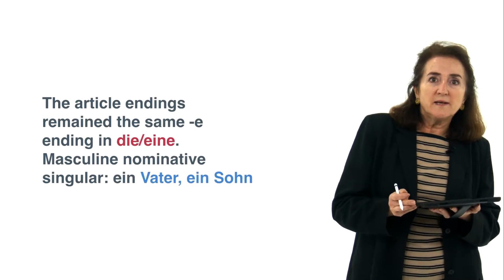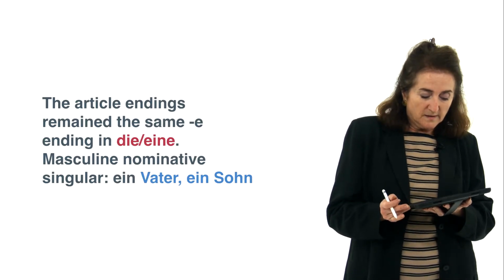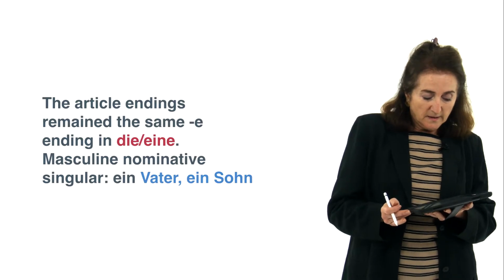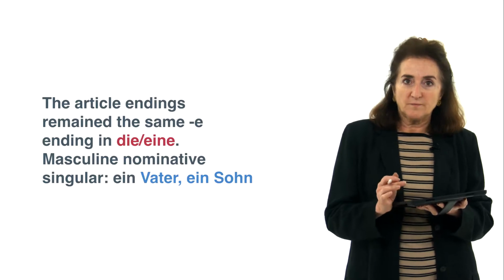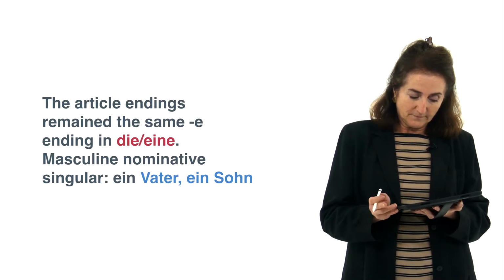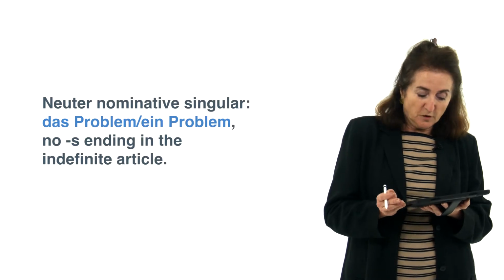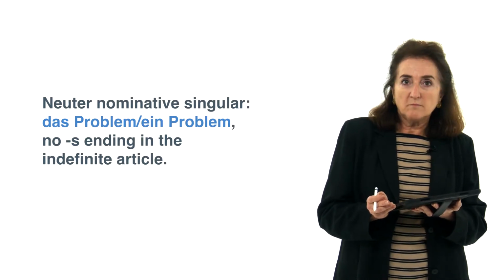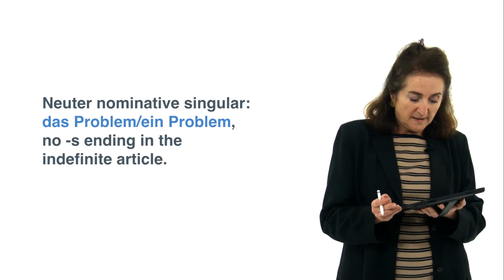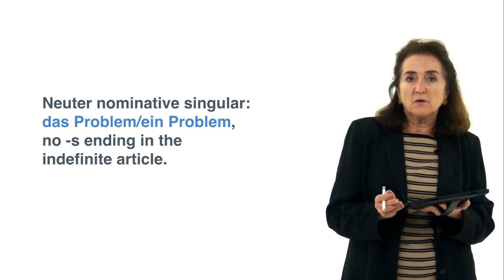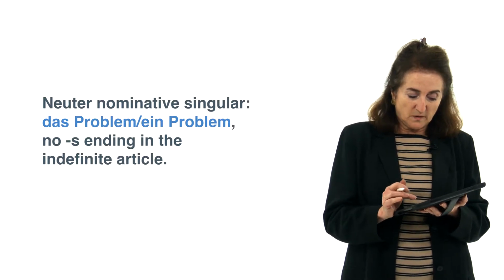The article endings remained the same, the e ending in die and eine, and the masculine nominative singular ein Vater, ein Sohn. Neuter, nominative singular, das Problem, ein Problem. Definite article das, indefinite ein. There is no s ending, you notice, in the indefinite article, but there is one in the definite one, das.